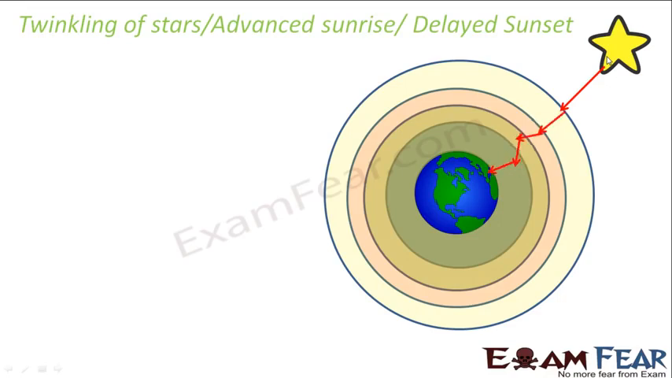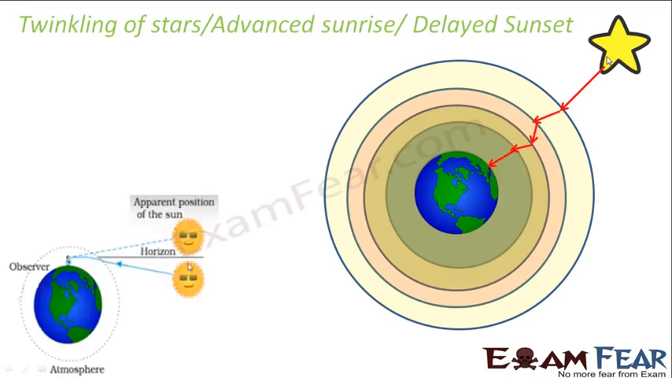We do not see planets twinkling because planets are comparatively nearer when compared to the stars, and therefore they have a finite size when compared to the star. That's basically because of the distance. Similarly, why do we see early sunrise or delayed sunset? That happens again because of atmospheric refraction.